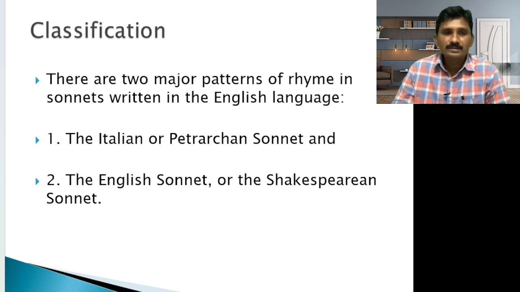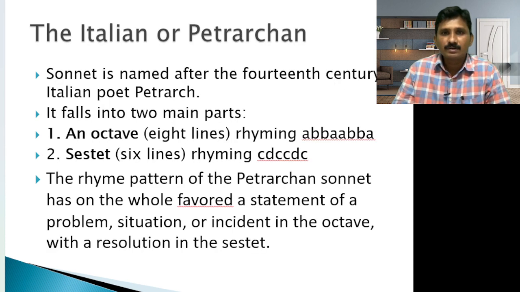The Italian or Petrarchan sonnet is named after the 14th century Italian poet Petrarch, who introduced the sonnet. Because he was an Italian poet, it is also called the Italian or Petrarchan sonnet.